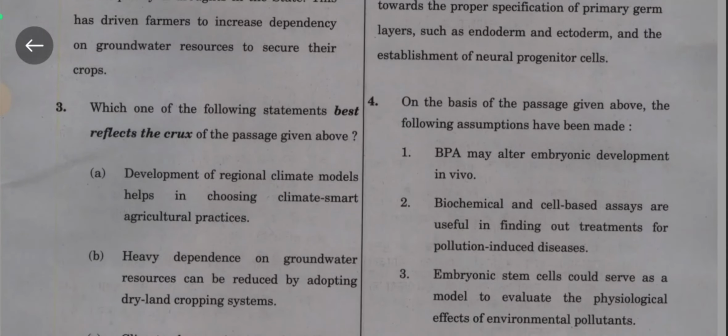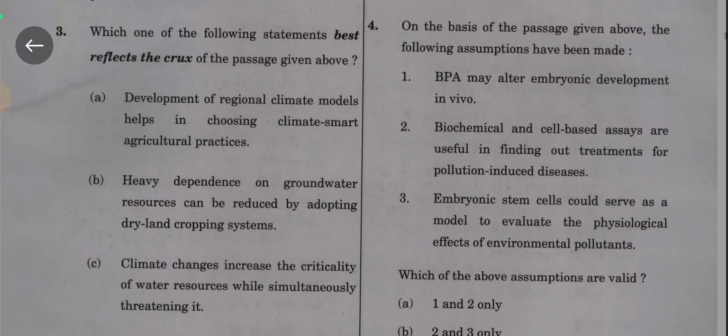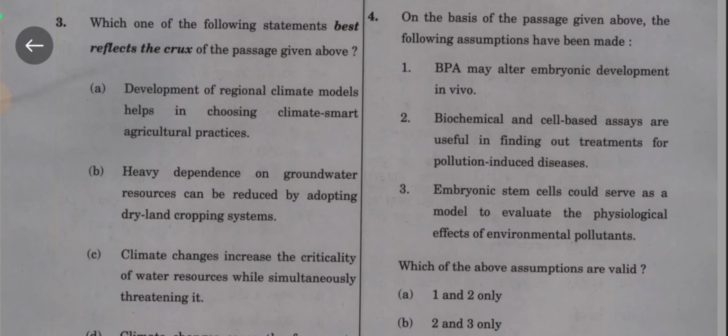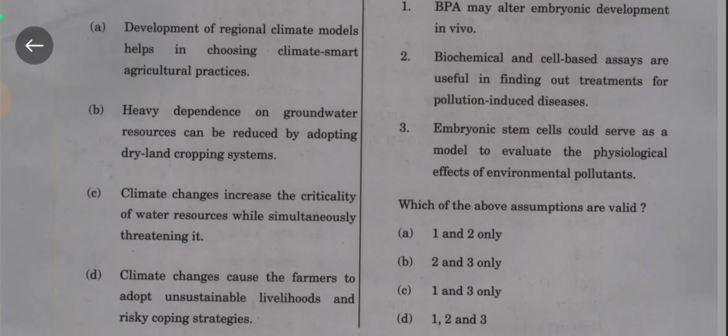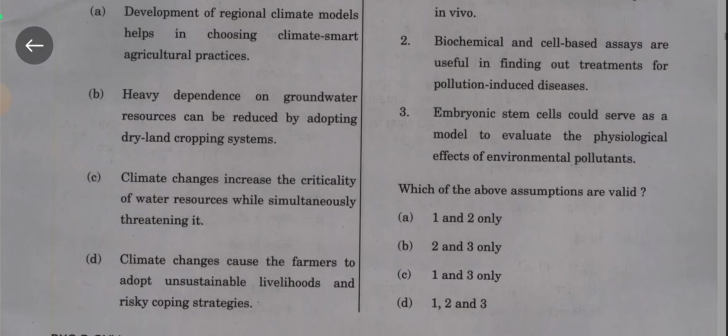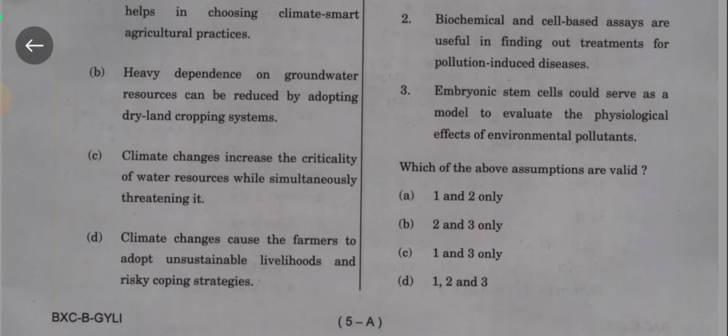Question number 4. On the basis of the passage given above, the following assumptions have been made. 1. BPA may alter embryonic development in vivo. 2. Biochemical and cell-based assays are useful in finding out the treatment for pollution-induced disease. 3. Embryonic stem cells could be used as a model to evaluate the physiological effects of environmental pollution. Which of the above assumptions are valid?